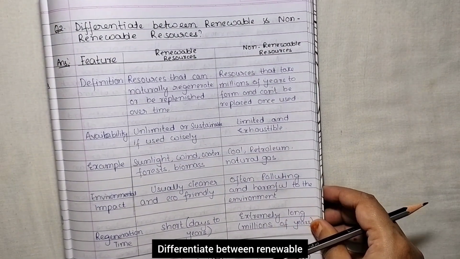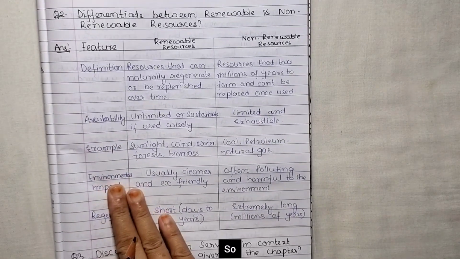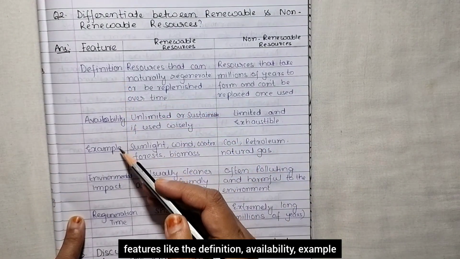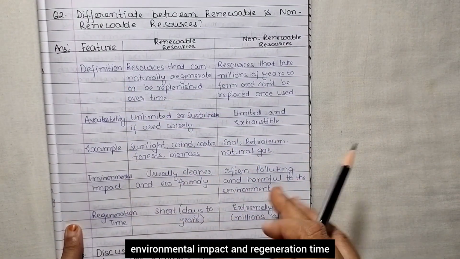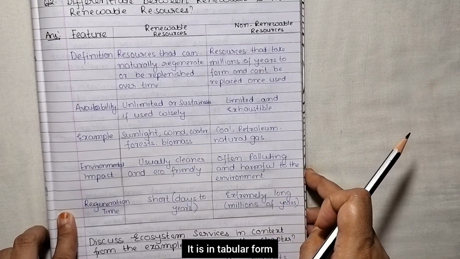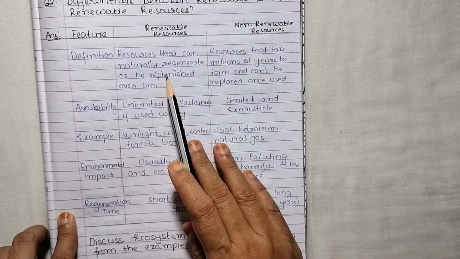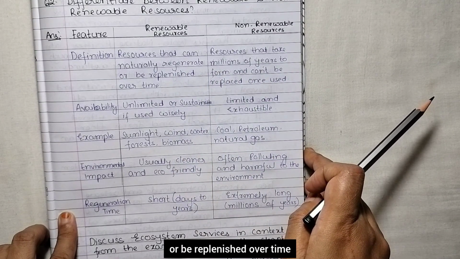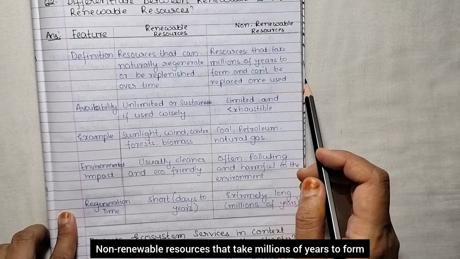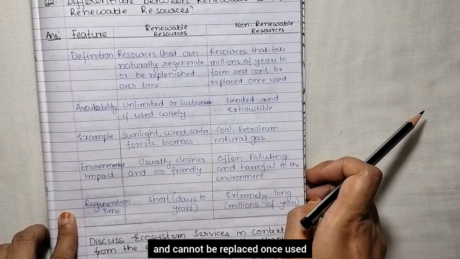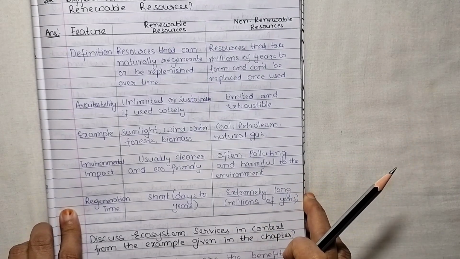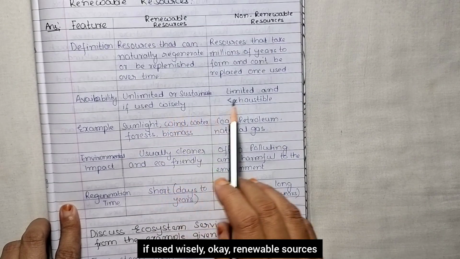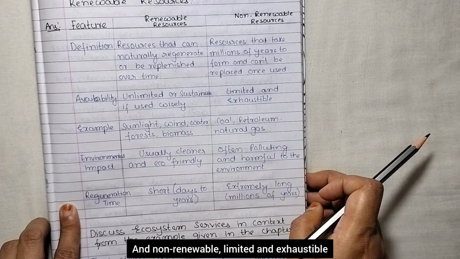differentiate between renewable and non-renewable resources. Okay. So I have differentiated it in terms of features like the definition, availability, example, environmental impact, and regeneration time. It is in tabular form. So the renewable resources are resources that can be naturally regenerated or replenished over time. Non-renewable resources take millions of years to form and cannot be replaced once used. Availability: unlimited or sustainable if used wisely for renewable resources, and limited and exhaustible for non-renewable.